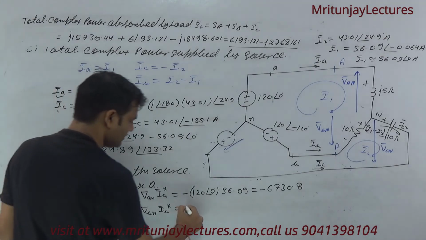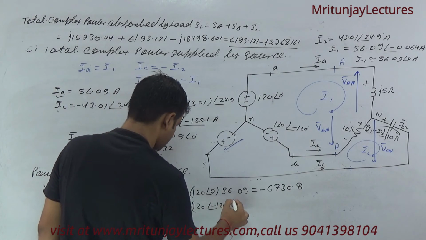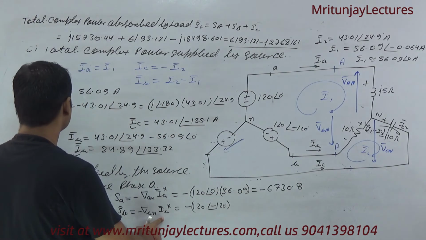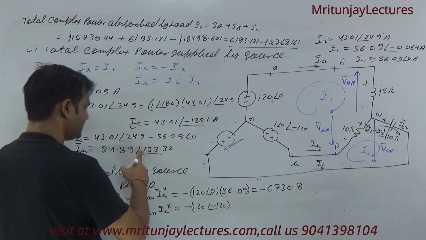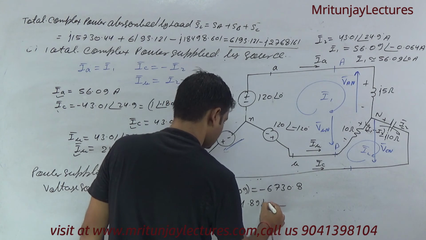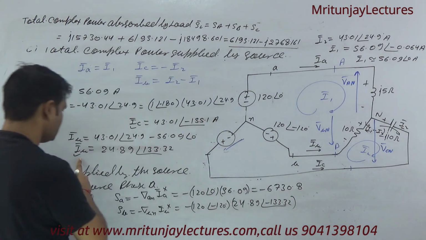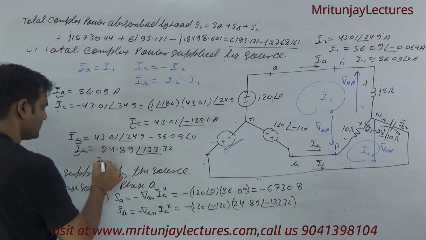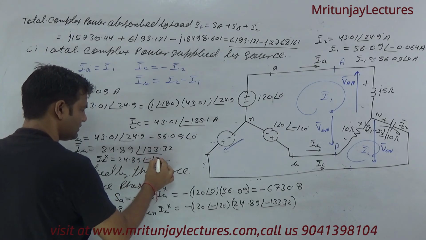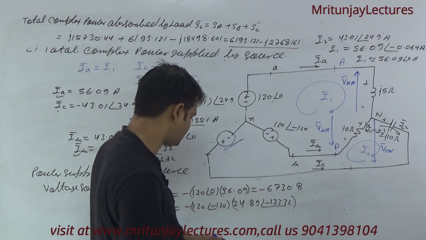VBN is 120 at the angle minus 120. Okay, IB is 24.89 at the angle minus 32. Conjugate of IB is 24.89 at the angle plus. Clear or not? That's why it is minus.